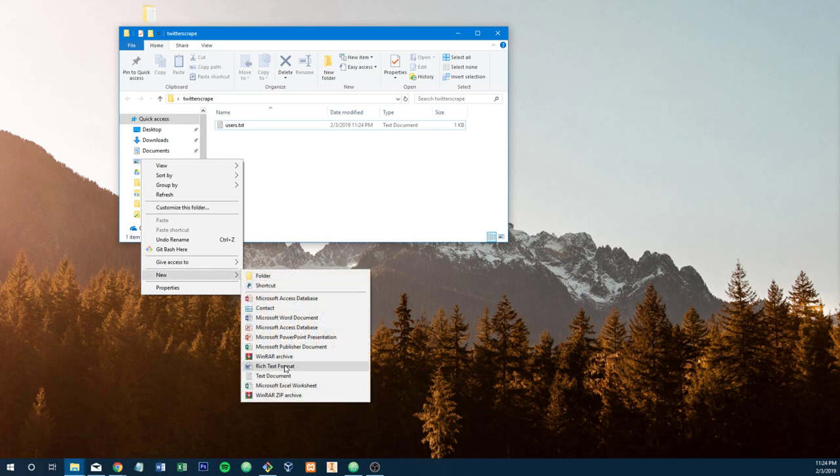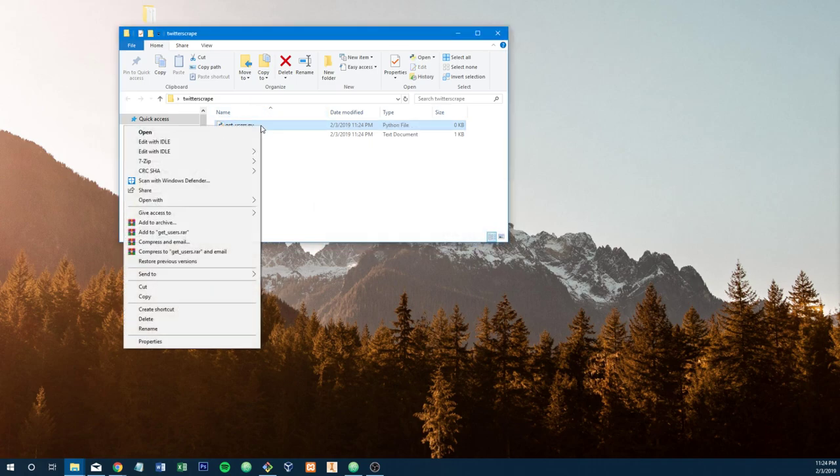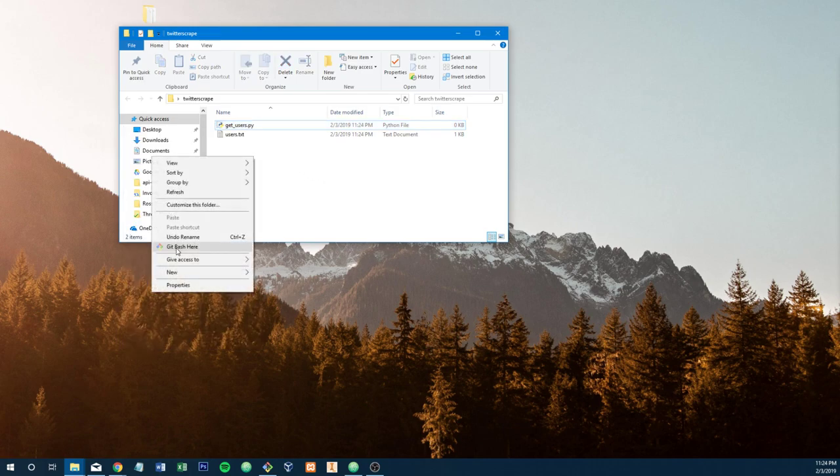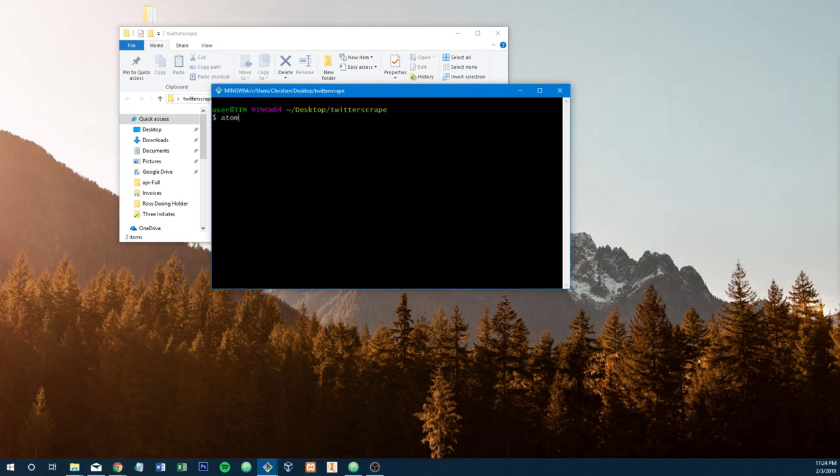Next thing we're going to do is make the script. We'll call it get users.py. We can edit this in IDLE, but I'm picky and I like to be fancy, so we're probably just going to open this up in Atom.